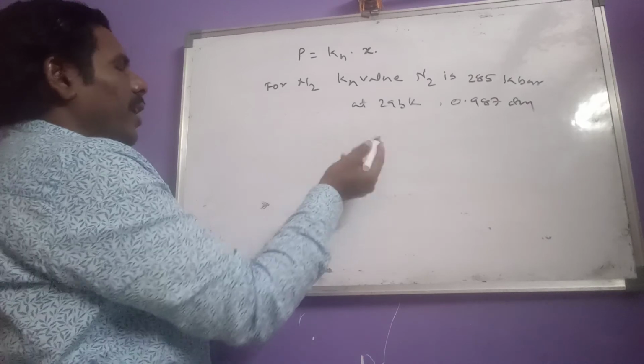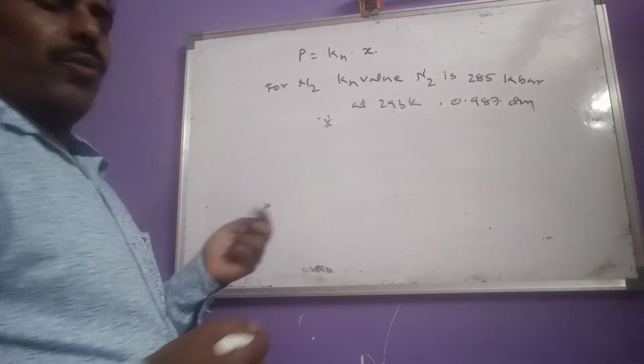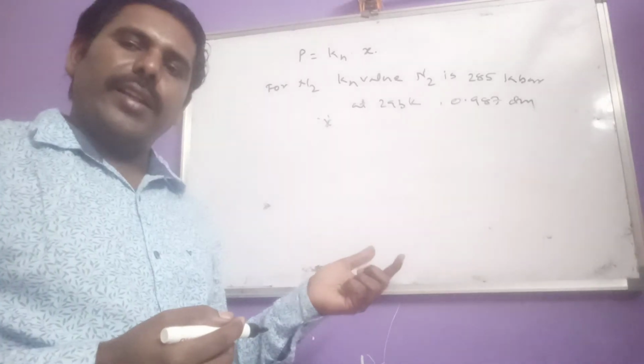Now, what is the mole fraction of nitrogen gas?